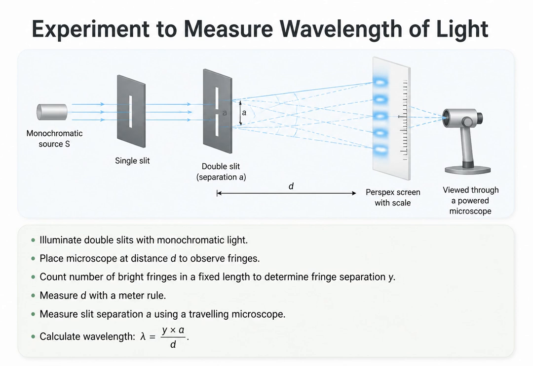We measure d with a standard meter rule and carefully measure the tiny slit separation a using a specialized traveling microscope. Finally, we calculate the wavelength using our rearranged formula, lambda equals y times a divided by d.